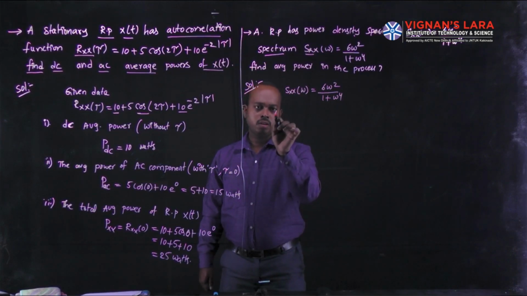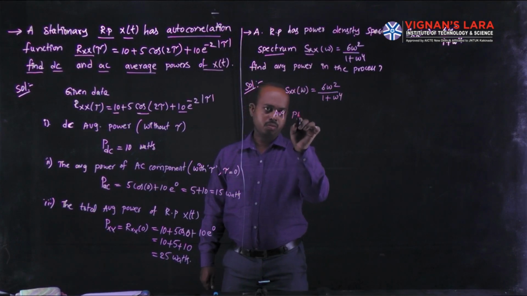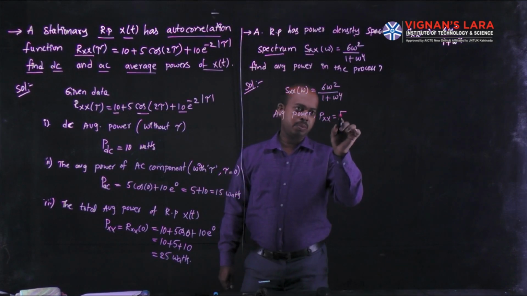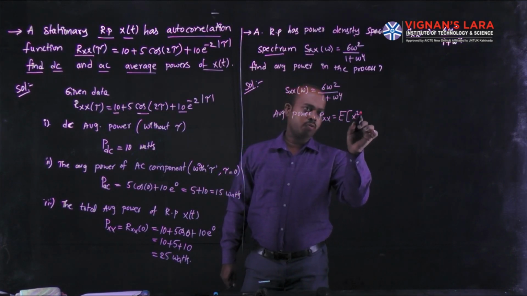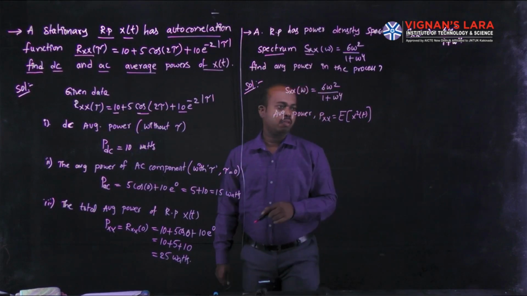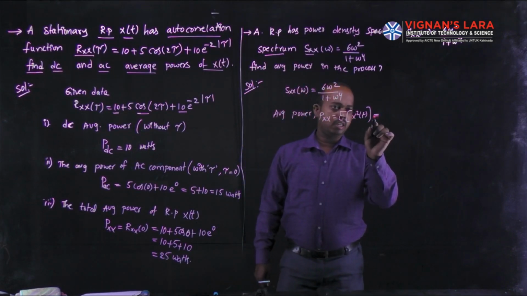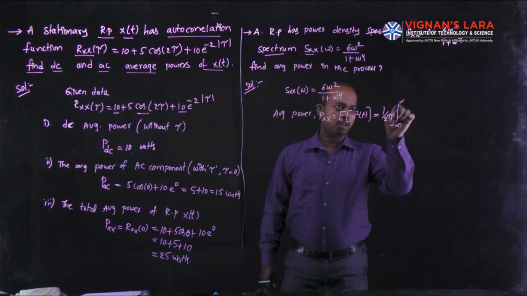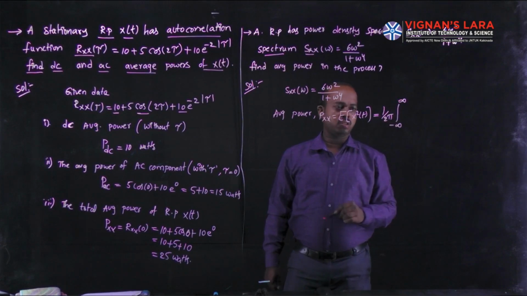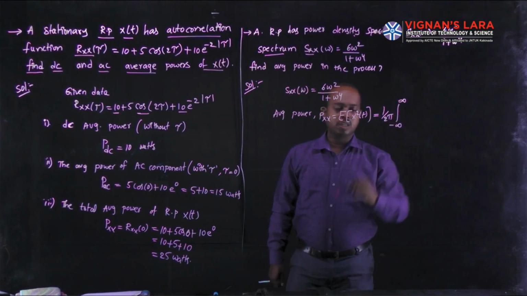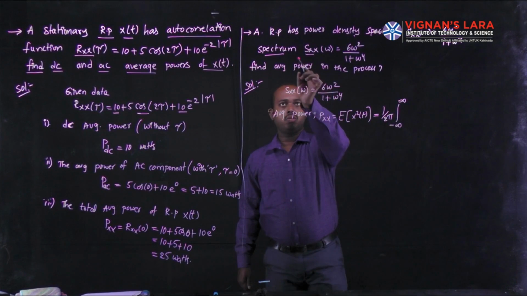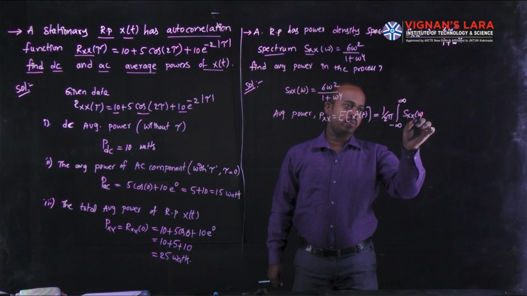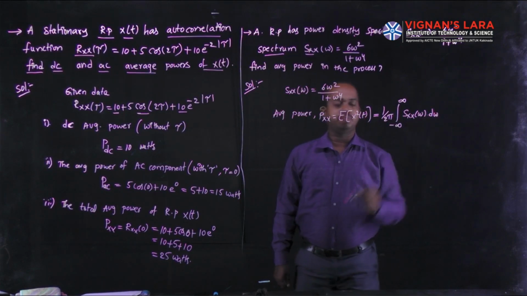The average power is Pxx equal to expectation of X square of t. We have to write this in terms of its spectral density: 1 by 2 pi integral from minus infinity to plus infinity of the spectrum function Sxx(omega) d omega.